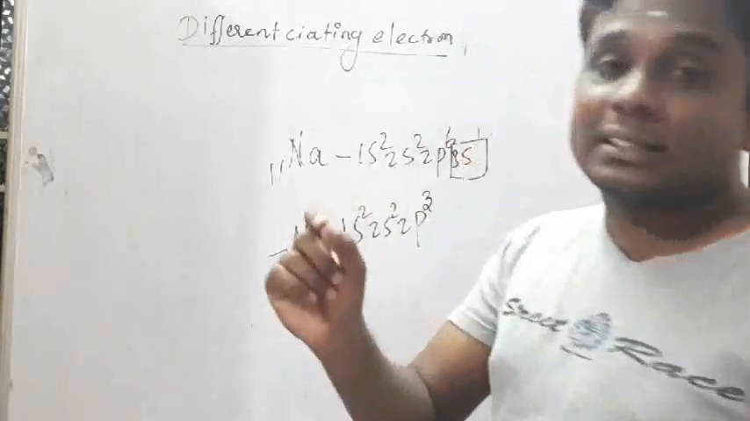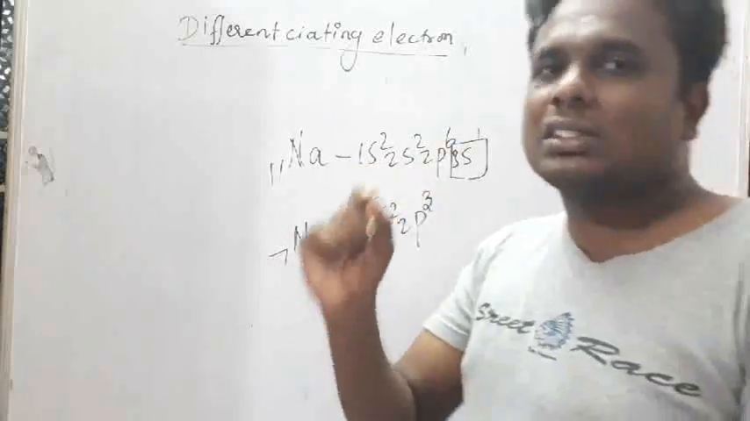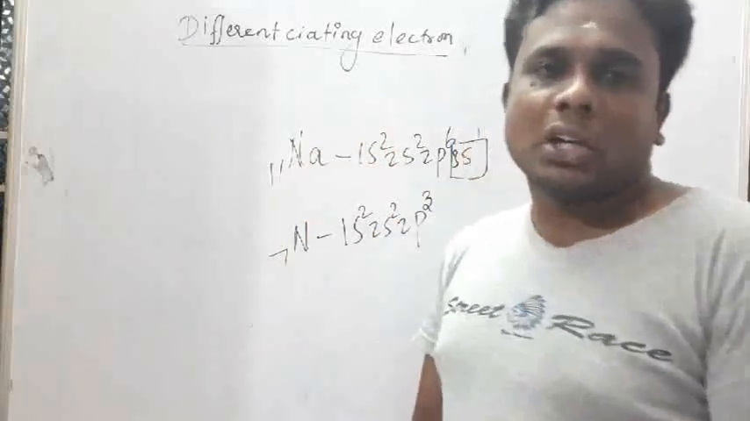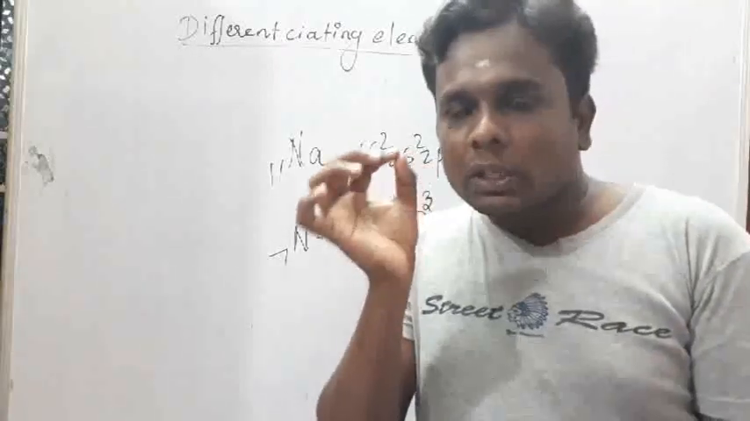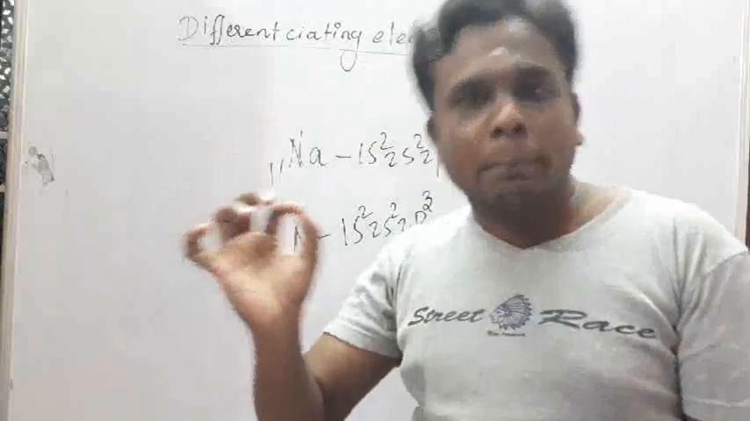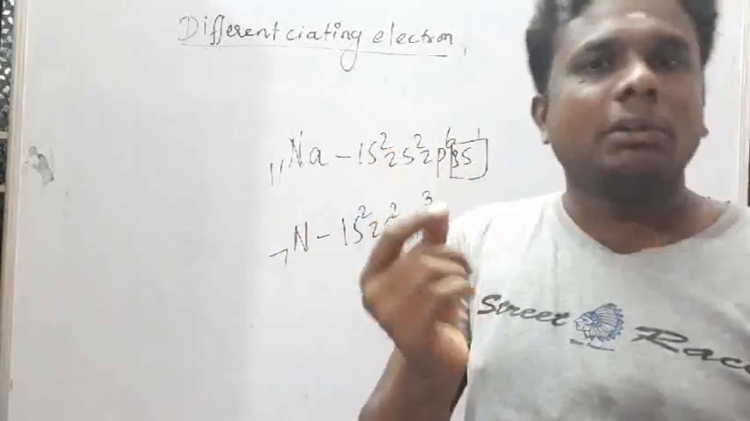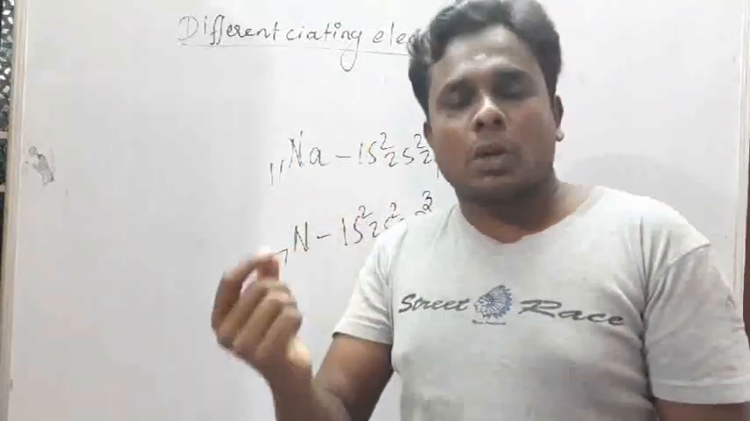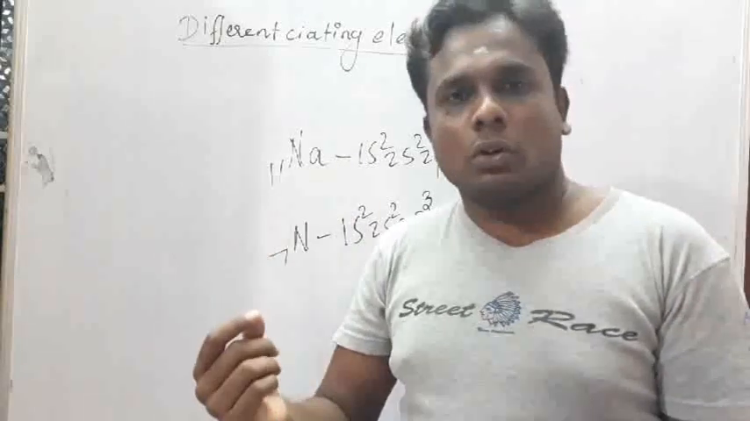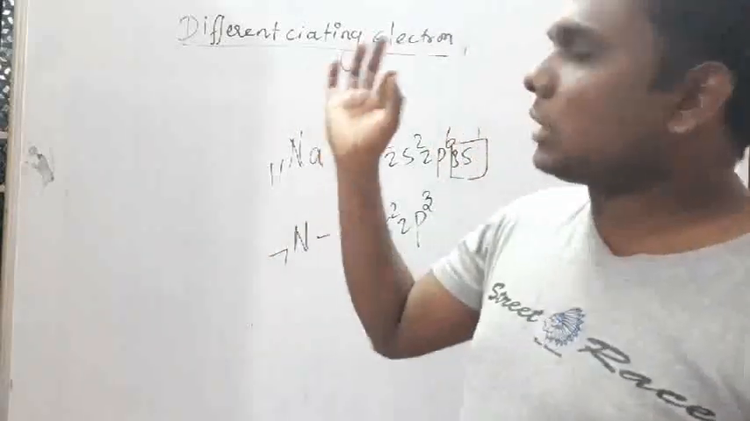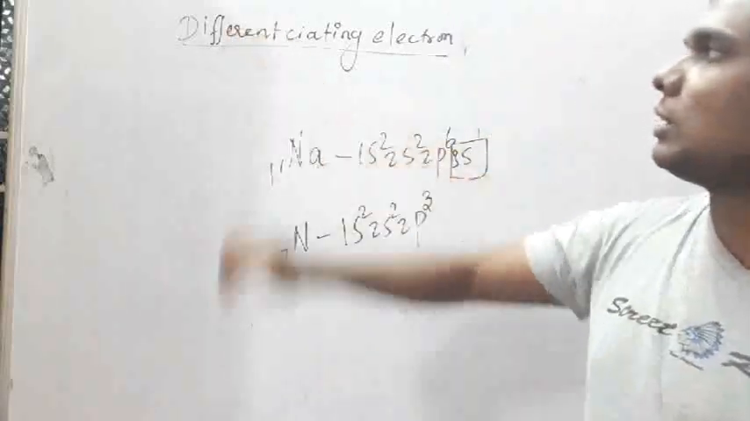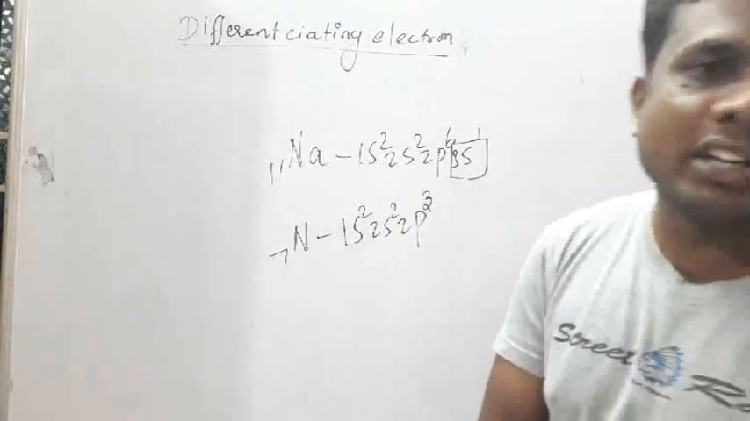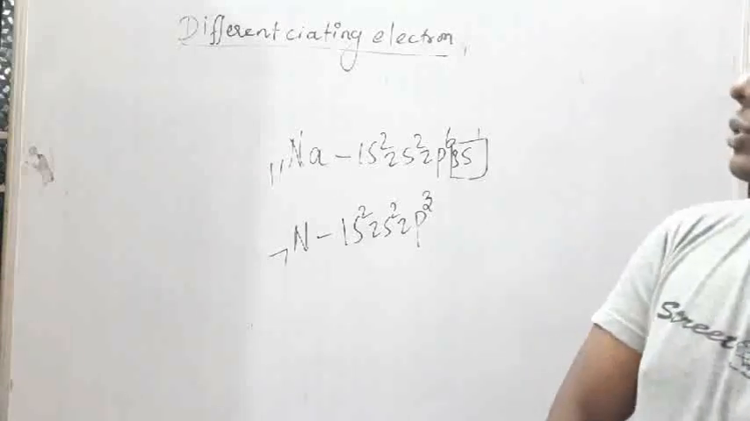It is called the differentiating electron because the last electron differentiates where the particular element should be placed. What decides where the element should be placed and in which position it should be arranged? The last electron. That's why the last electron is called the differentiating electron. Please note this.